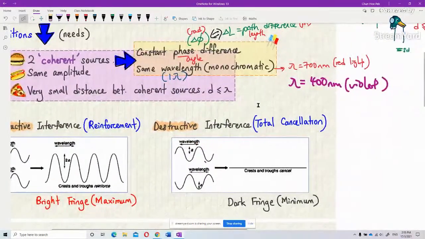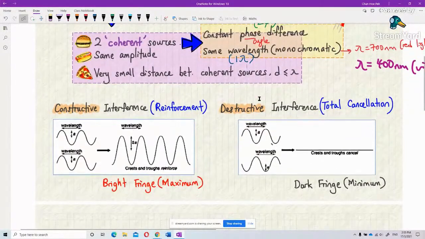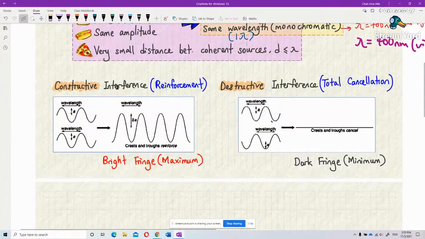Okay, so let me go from here. Now, constructive interference. Constructive interference means it is reinforcement. We always say constructive words to reinforce people, right? We don't say destructive words to destroy their spirit. They just cancel their spirit. That's what I mean by constructive and destructive. So you see, these two waves have the same direction.